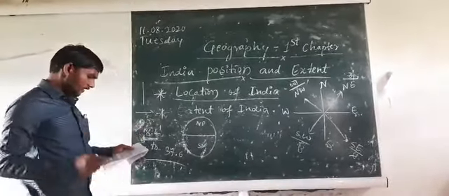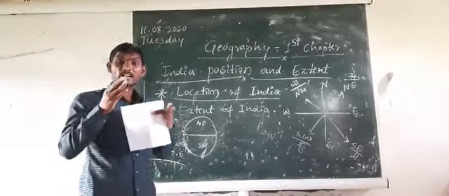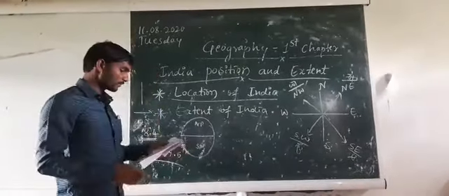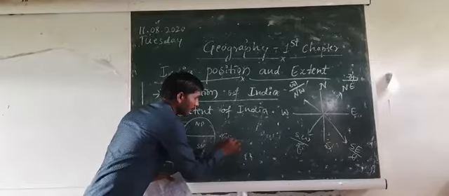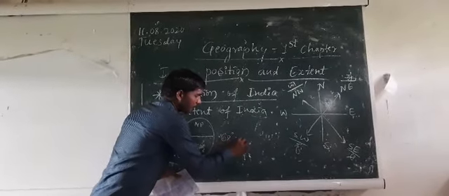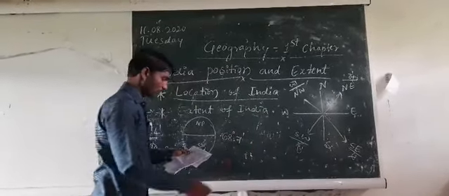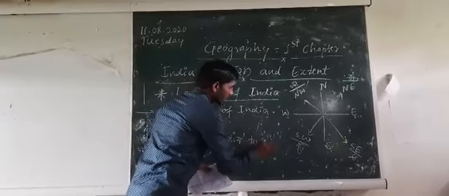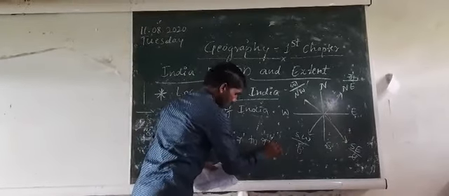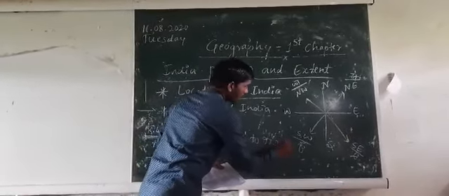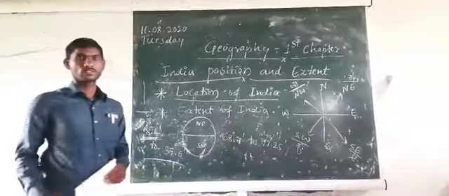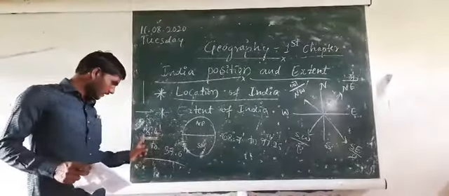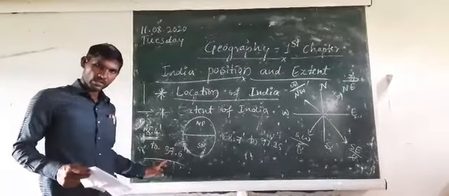So here the Indian location in the east longitude line is from 68 degrees 7 minutes to 97 degrees 25 minutes. Have you understood?